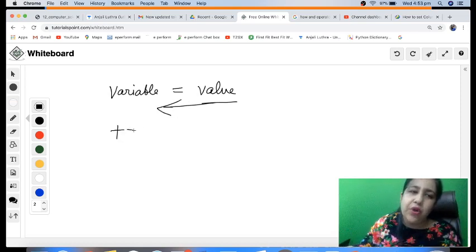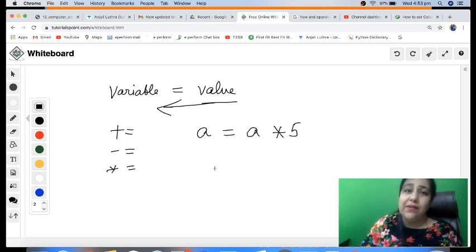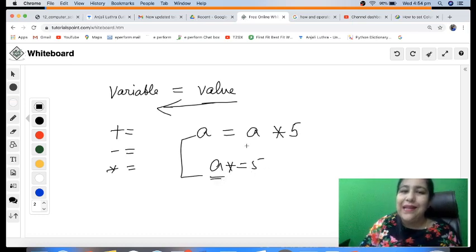Now we have some shorthands like plus equal to, minus equal to types. So this basically is used if you have to write a is equal to a multiplied by 5 and you're feeling a bit lazy, you don't want to write this whole line. So you can write a multiply equal to 5. It will do the same thing as above. So both these lines will first multiply a with 5. Whatever is the result, that goes back to a. So we multiply them, whatever is the result, we store it in a. That's how this thing works, right?